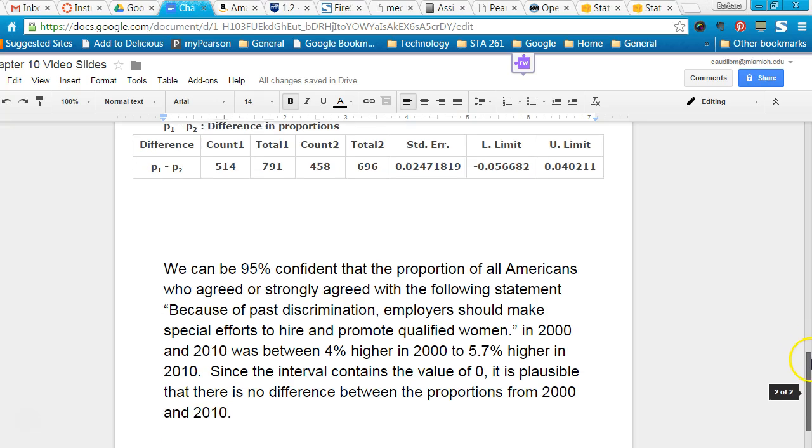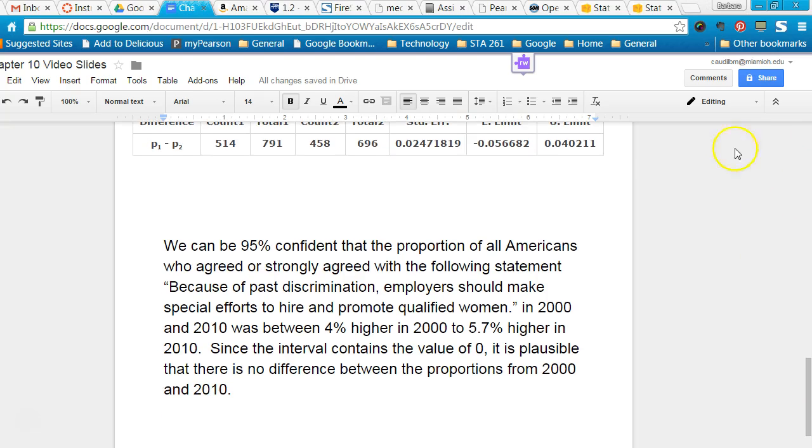So here's what a confidence interval conclusion would look like. I do want to point out that when you have this situation where one end is negative and one is positive, it is a little bit more confusing to interpret. We can be 95% confident that the difference in the proportion of all Americans who agreed or strongly agreed with the following statement: because of past discrimination, employers should make special efforts to hire and promote qualified women, in 2000 and 2010 was between 4% higher in the year 2000 to 5.7% higher in the year 2010. Since the interval contains the value of 0, it is plausible that there is no difference between the proportions from 2000 and 2010.